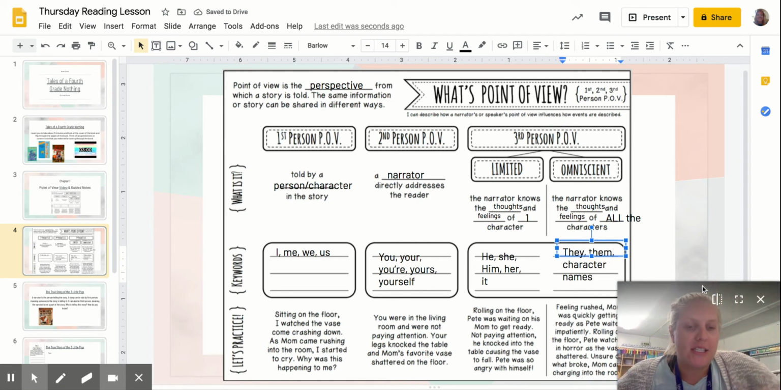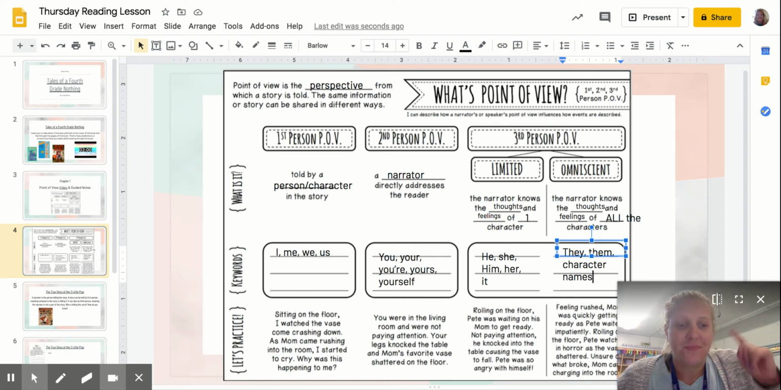names. So our example on the bottom, I know it's kind of cut off by my face being in the corner, but I'm going to read it from my paper. So it says, feeling rushed, Mom was quickly getting ready as Pete waited impatiently. Rolling on the floor, Pete watched in horror as the vase shattered. Unsure of what broke, Mom came charging into the room. So we know what Pete's feeling and we know what Mom's thoughts and feelings are in this story. Okay, so make sure you get all of that